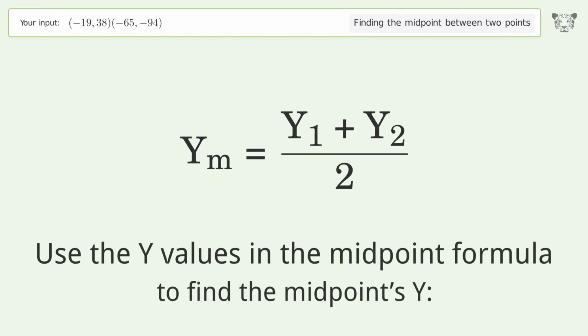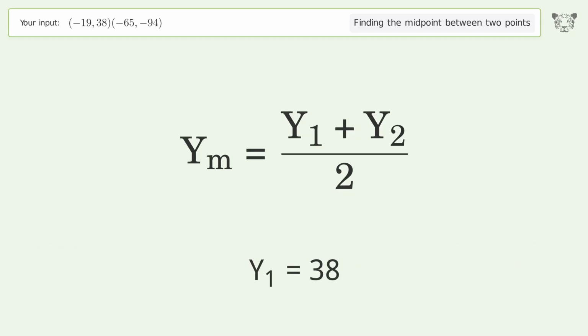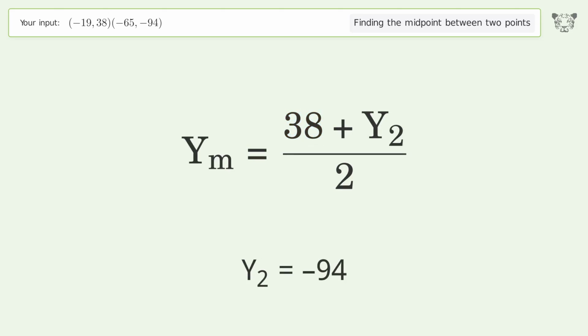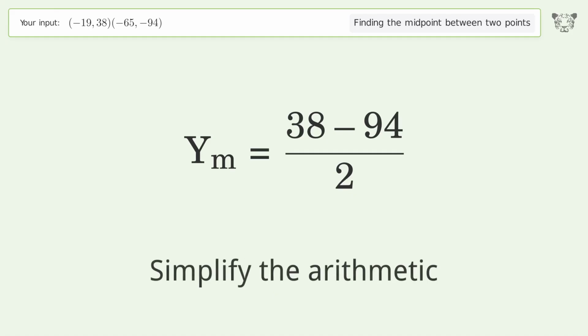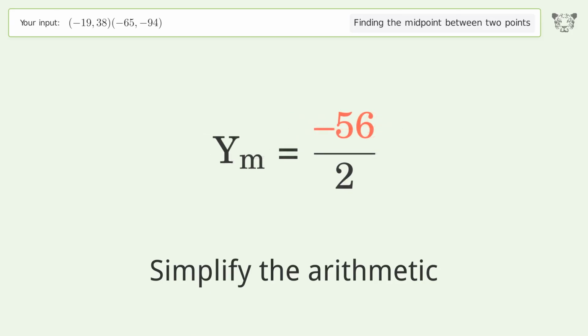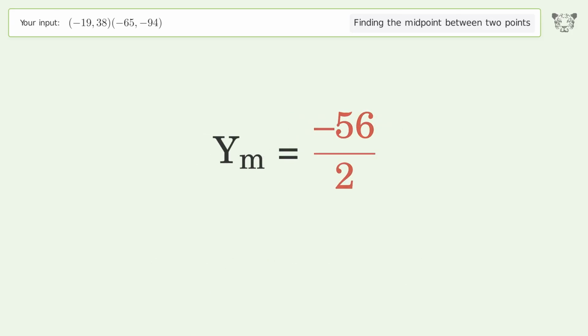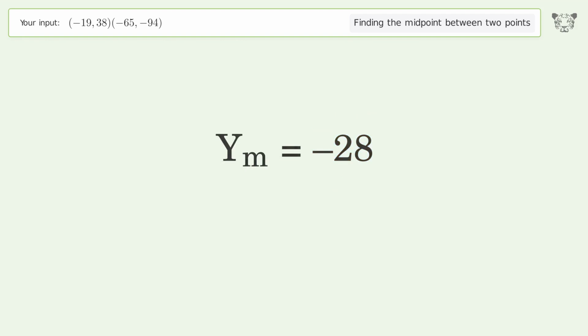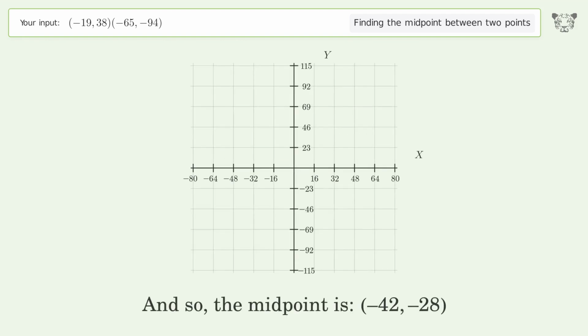Use the y values in the midpoint formula to find the midpoint's y. y1 equals 38. y2 equals -94. Simplify the arithmetic. And so, the midpoint is -42, -28.